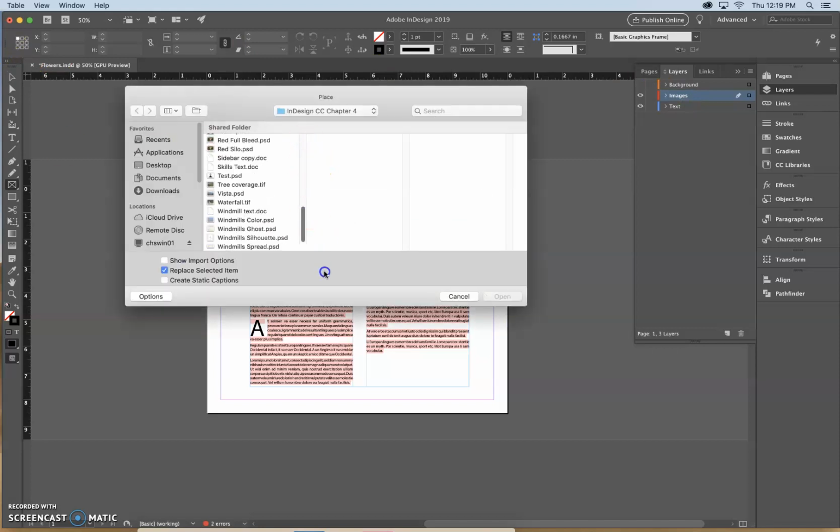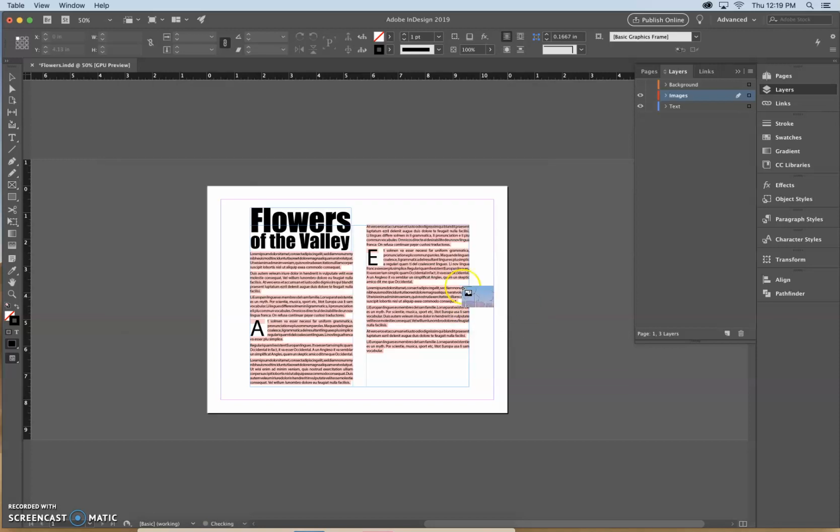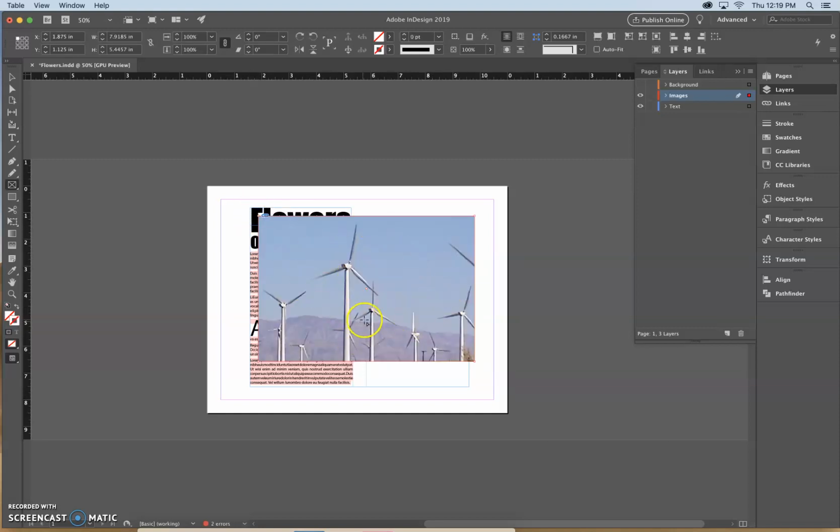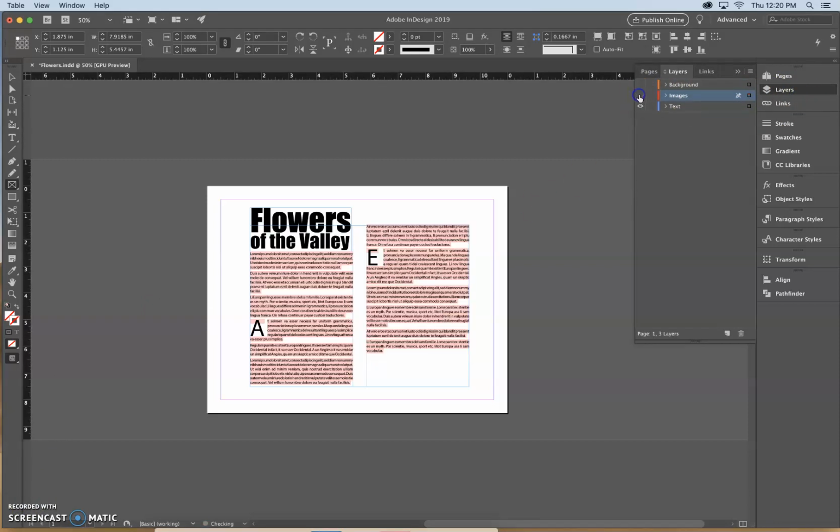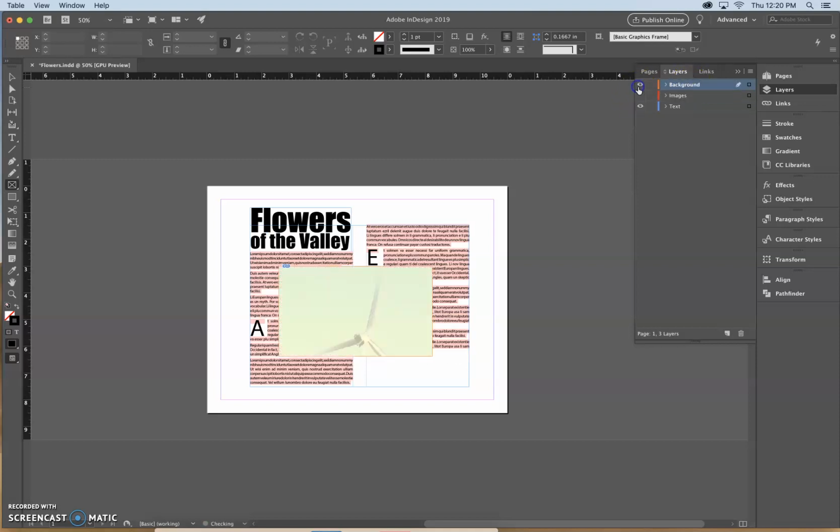This is another way to place a graphic, so we're going to scroll down, go to windmillscolor.psd and press Open. Now, you'll see that my mouse has this loaded image on it. So all we're going to do is come up here to the F in flowers and click that, and that's where our image is going to be. Alright, so we're going to turn off the visibility of our images layer, and click on background and turn its visibility back on.